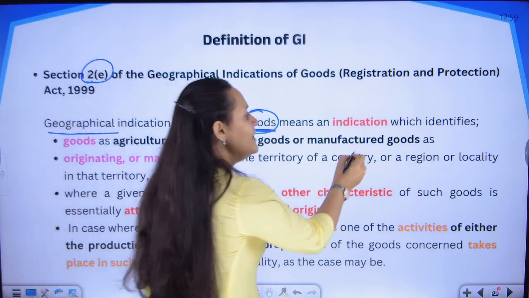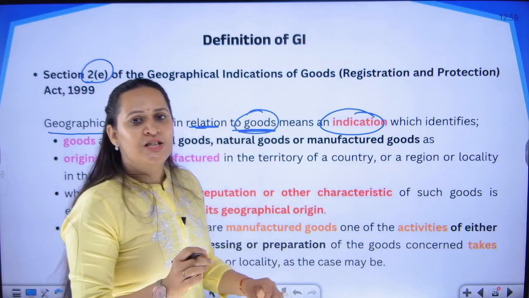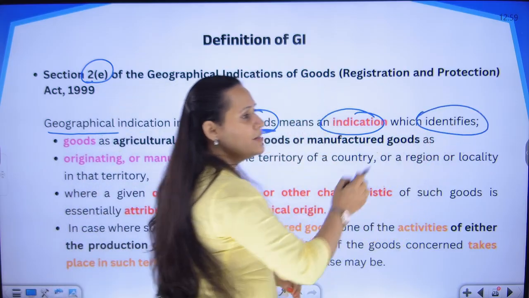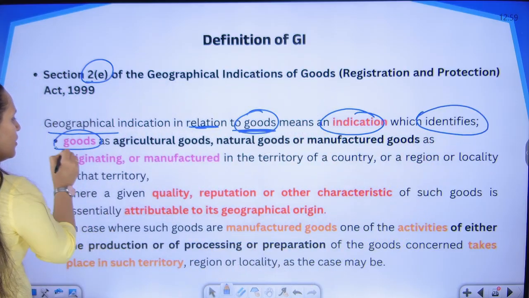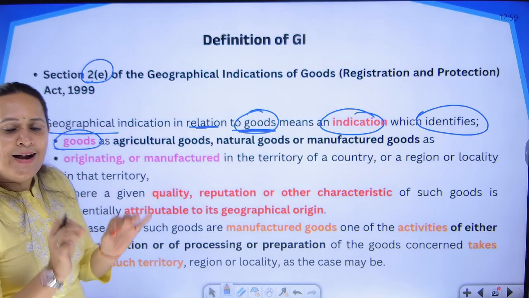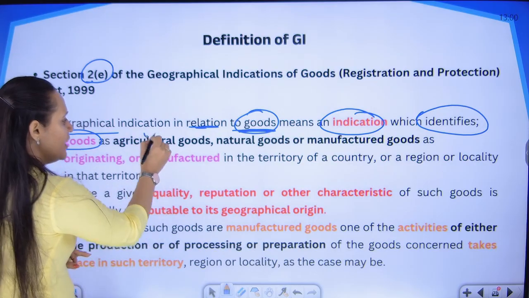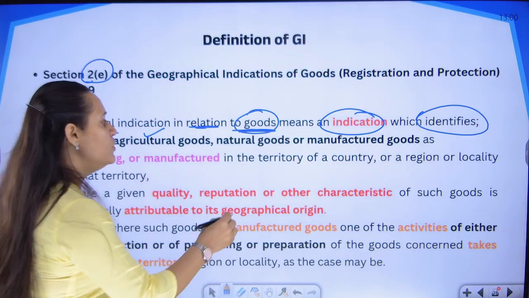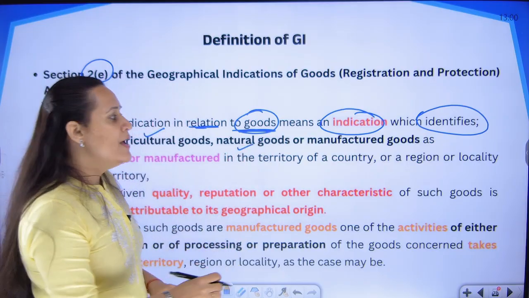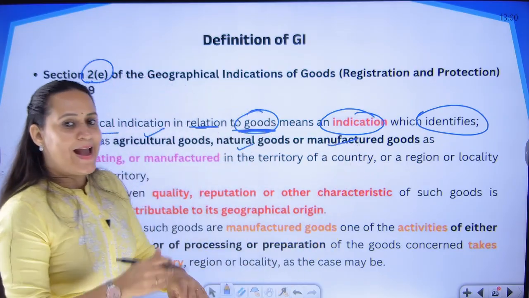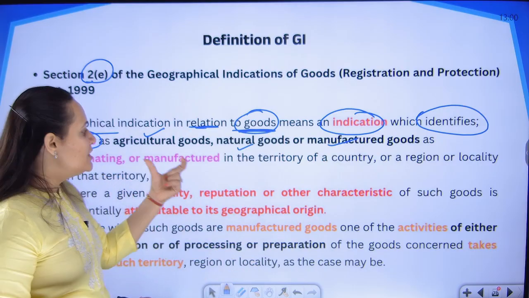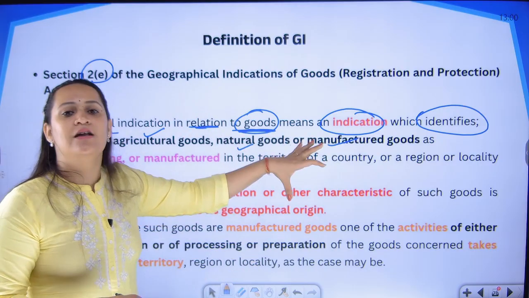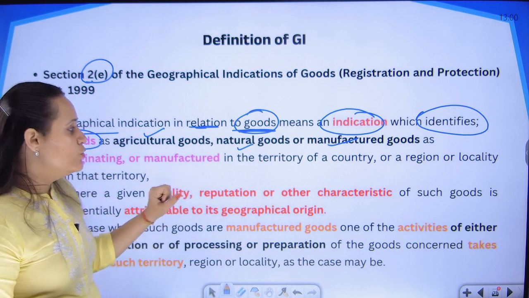What is it? It is an indication through which we can identify one particular product, one particular good, that can either be an agricultural commodity, a natural good, or a manufactured good. Any category, it does not matter. So this specification has been given in the Indian definition. What kind of goods?